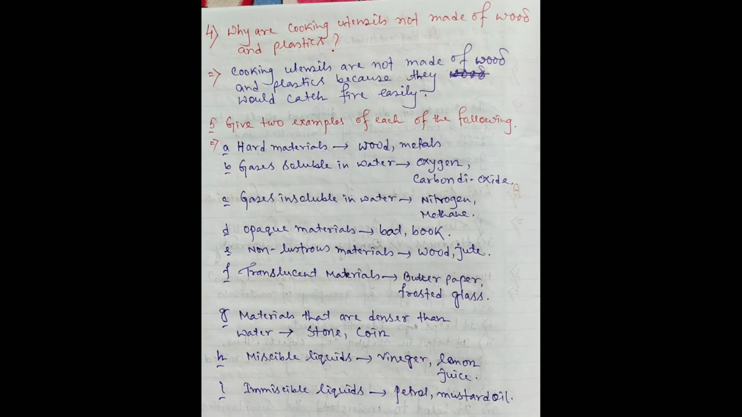Next question, why are cooking utensils not made of wood and plastics? Cooking utensils are not made of wood and plastics because they would catch fire easily.